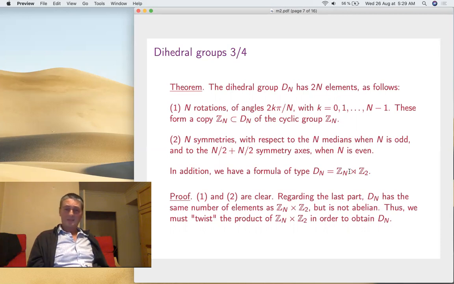And finally, as the last thing, but we won't get into details here, you see Dn has a copy of Zn inside. And so I'd like to say, well, because it has 2n elements and already has a Zn inside, it should be Zn times Z2, but it's not, because that is abelian and Dn is not. But the thing is that if you twist the multiplication of Zn times Z2, you get Dn. So that's your formula, the so-called cross product. It's possible to do it. We won't do it now in detail.